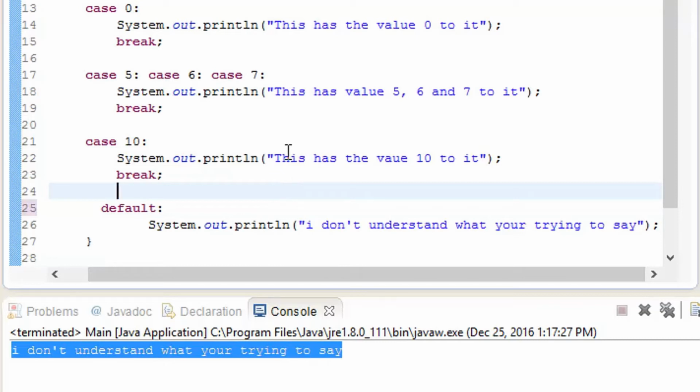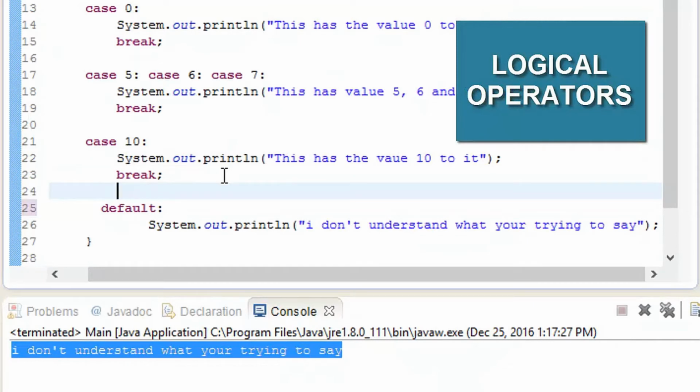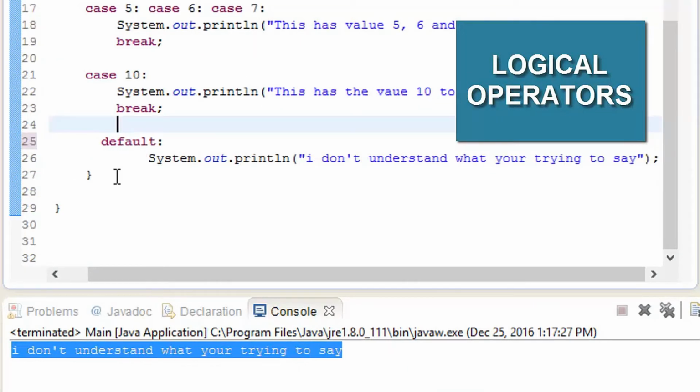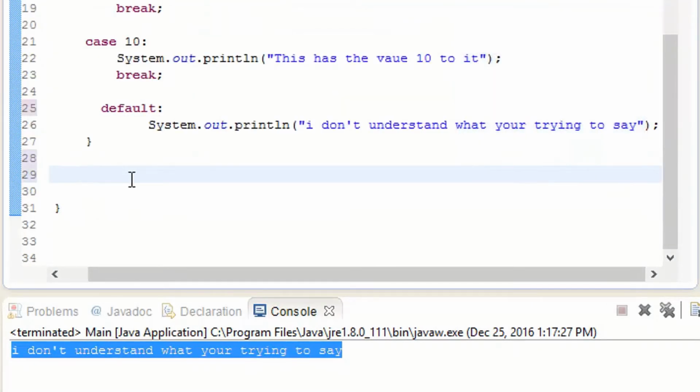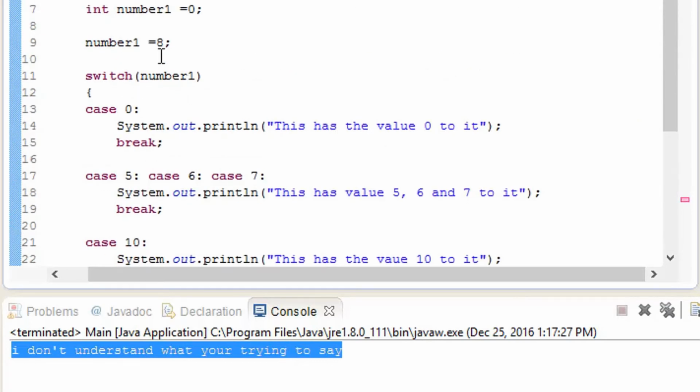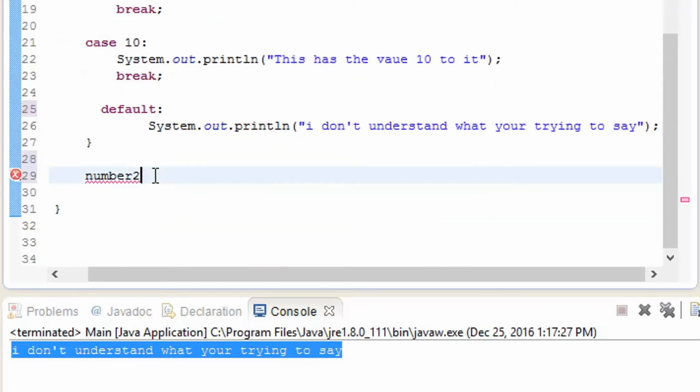Now as I wind up this video, I would like to show you one more thing, which is logical operators. Skip this piece of code, and here I'm going to try something else. Let me add number 2, as we have done with number 1. What if we try it in an if statement? It is going to work the same way.